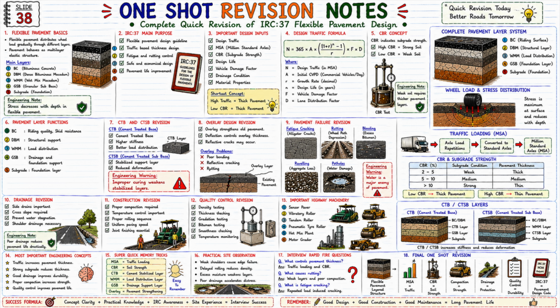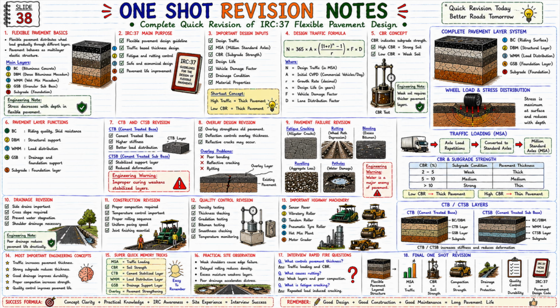Now let us look at the third topic. Major construction stages. What is the flexible pavement construction sequence? Step 1. Subgrade preparation. Step 2. Granular layer construction. Step 3. Prime coat application. Step 4. Bituminous layer paving. Step 5. Compaction process. Step 6. Joint finishing. Step 7. Quality inspection.